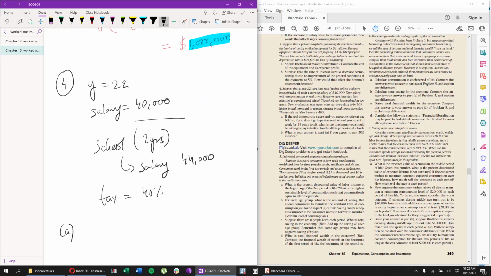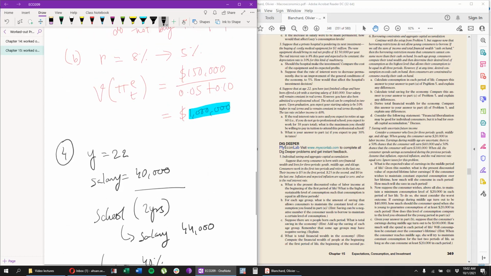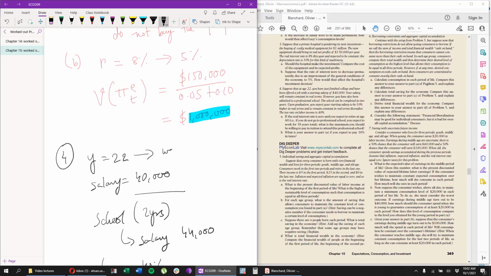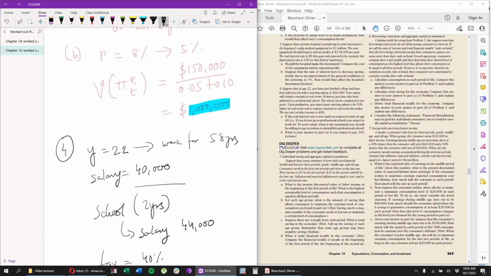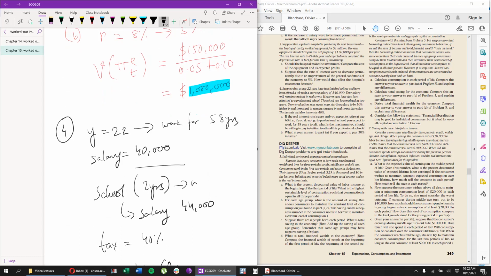So part A. Real interest is 0. Okay, that's good. Simplifies things. You expect to work until you're 60. You want to work until 60, which means that if you start working immediately, you will work for 38 years. And if you go to school and then start working, you will work for, no, not 58, sorry, 38 years. And if you go to school, then you will work for 36 years.